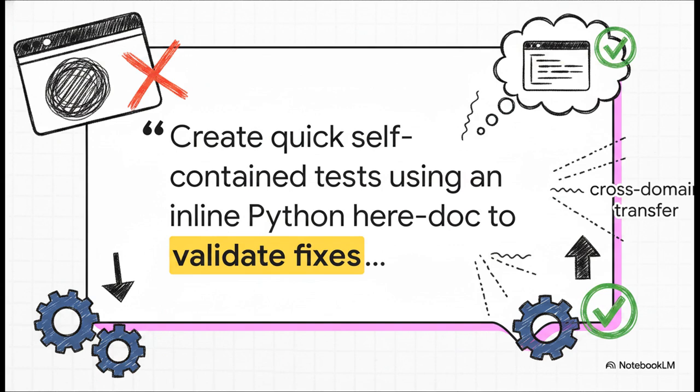The agent retrieved a memory saying, "Create quick self-contained tests using an inline Python here doc." The agent literally followed this advice, wrote its own inline test to verify its fix before hitting submit, and turned a complete zero-shot failure into a verified success. I mean, that is the literal power of cross-domain procedural transfer in action.